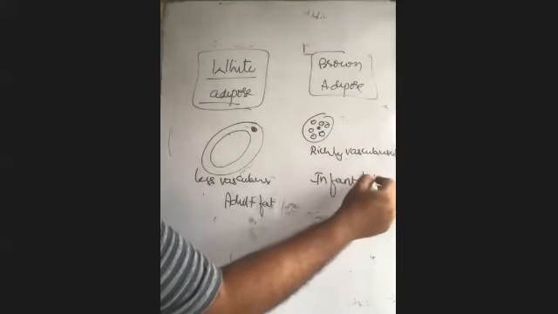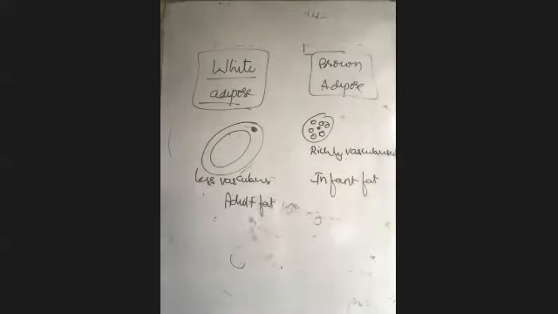Okay, let me go once again. Multilocular lipid droplet. Brown adipose tissue. Monolocular lipid droplet. White adipose tissue. Adult fat. White adipose tissue. Then infant fat. Brown adipose tissue. The fat of the newborn baby which provides temperature after the birth. Highly vascularized fat. Brown adipose tissue.